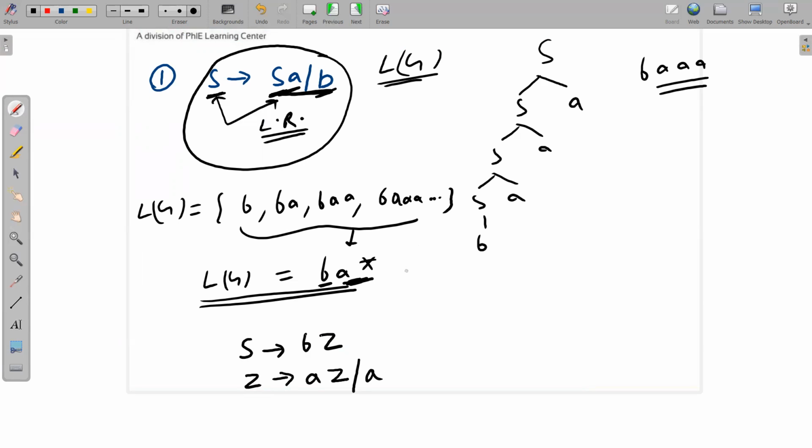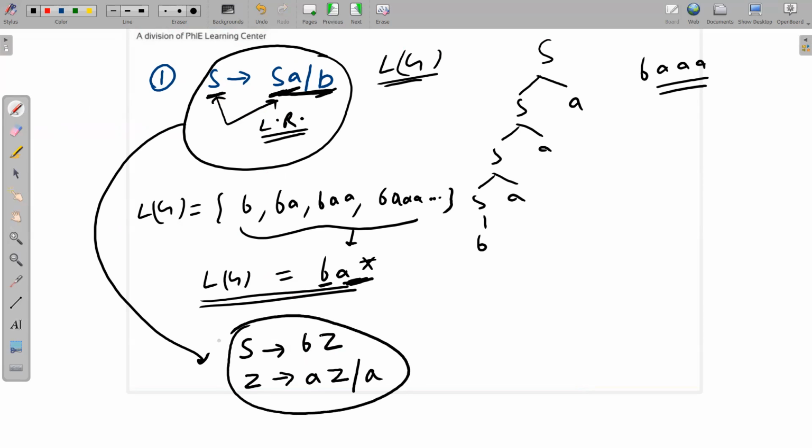Okay. So here, you should also say S implies, let me show you carefully. If I write the grammar like this, then can I say the language generated by these two grammars will be the same? See carefully. Can I say the language generated by this and this grammar is exactly the same? Language generated is same or not? See here carefully. No, the language generated is not the same.